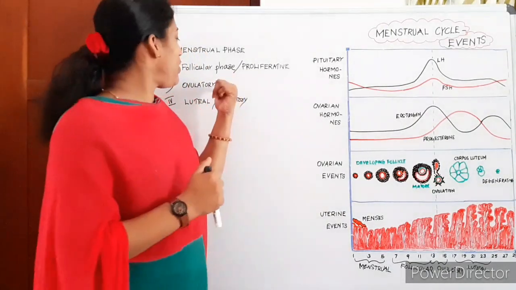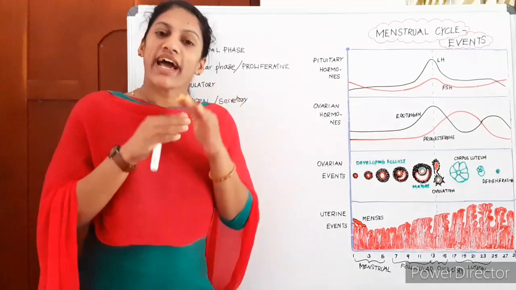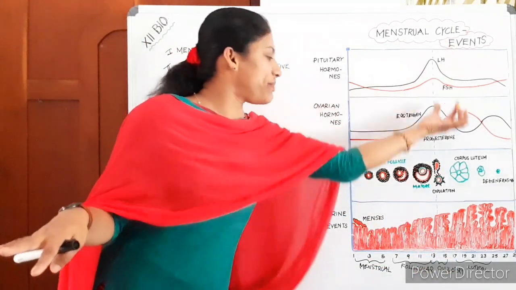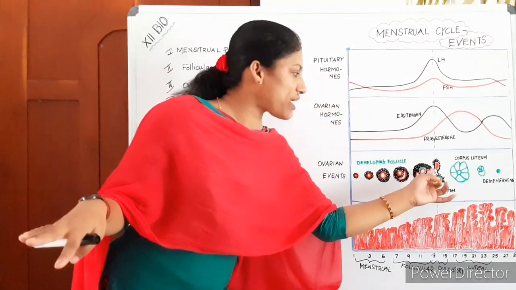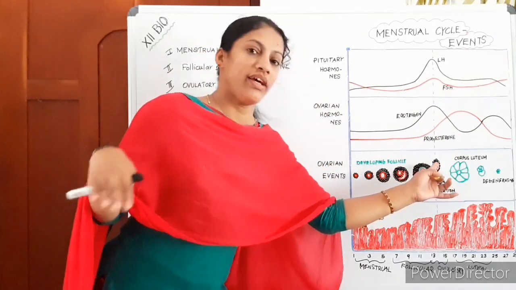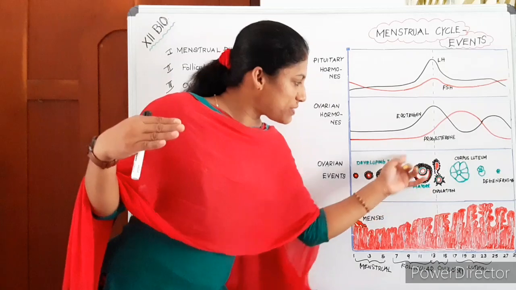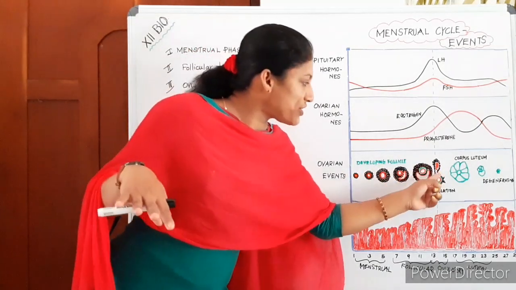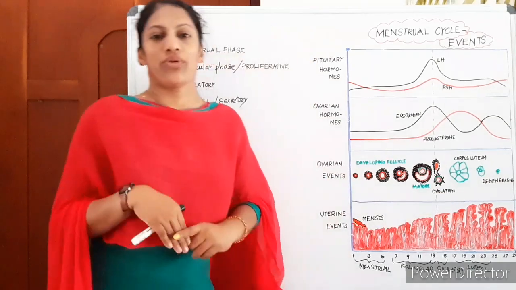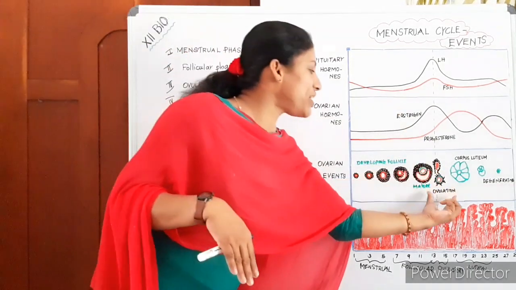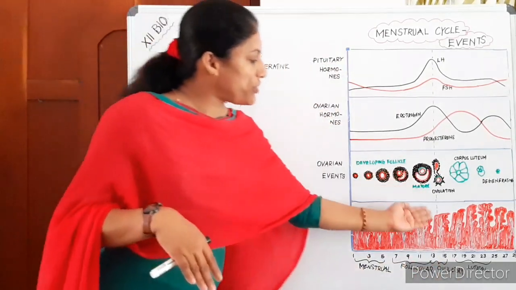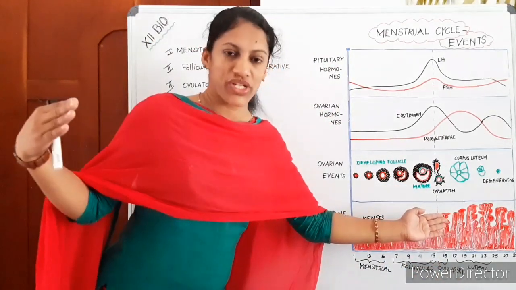And a very important thing, the next phase is the ovulatory phase. The ovulatory phase is characterized by ovulation. It is exactly at the middle of the menstrual cycle. Here is the rupturing of the Graafian follicle. This mature follicle ruptures, gets broken, and releases the ovum, which is called ovulation. So ovulation takes place during the ovulatory phase, while the uterus is proceeding with its proliferation.